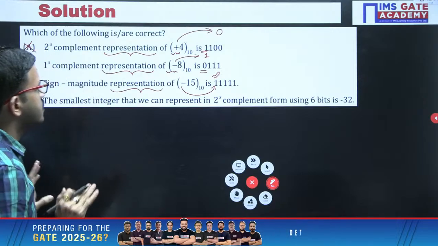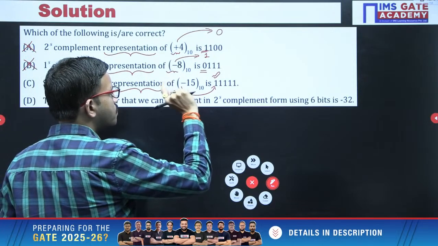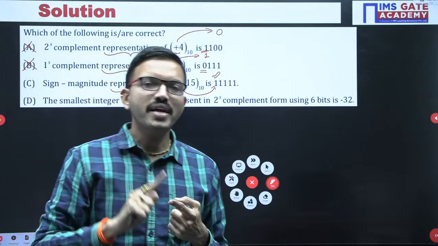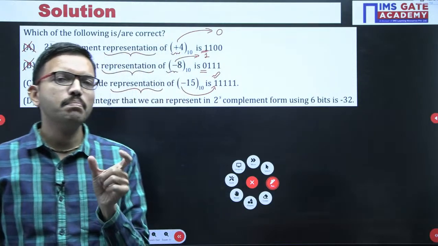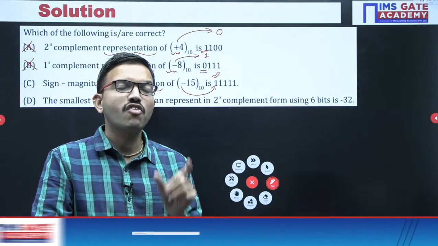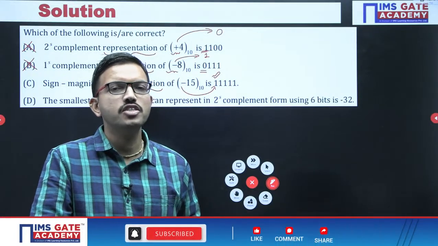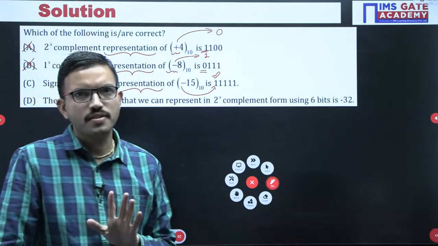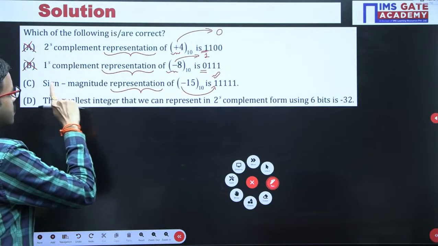Now, after this, suppose it is a positive number. The moment the sign bit is 0, the remaining bits simply give the magnitude. Whatever you get as per sign magnitude, the same answer is applicable in 1's complement and 2's complement as well. Okay, right. Now, just observe here.